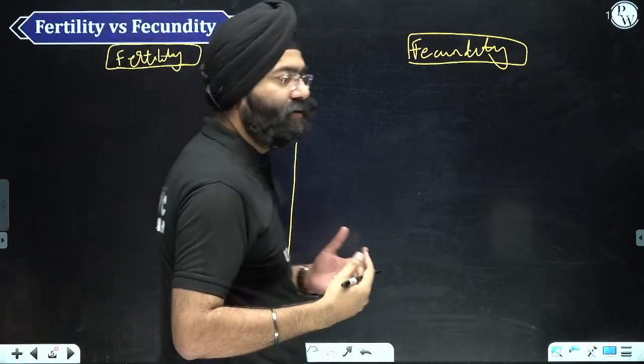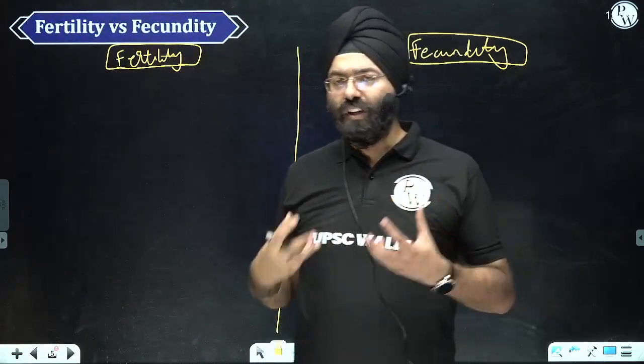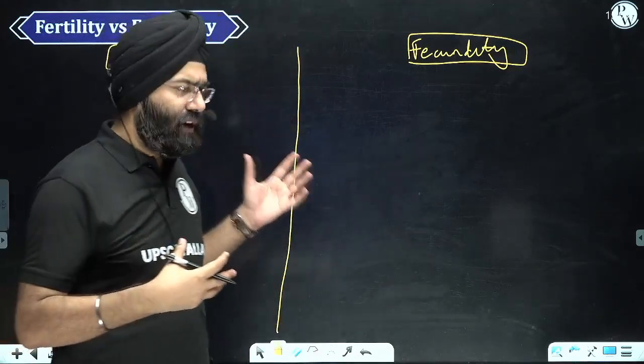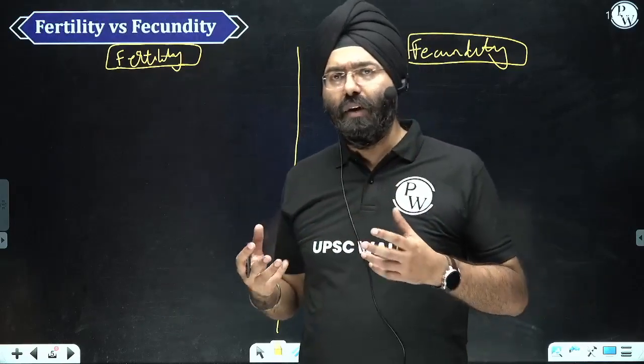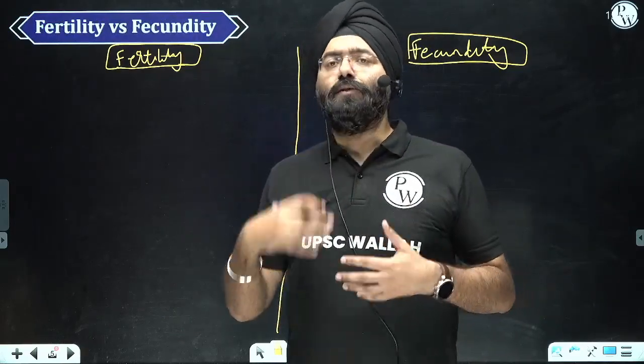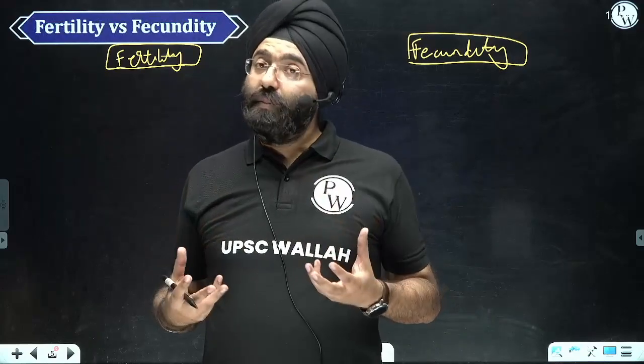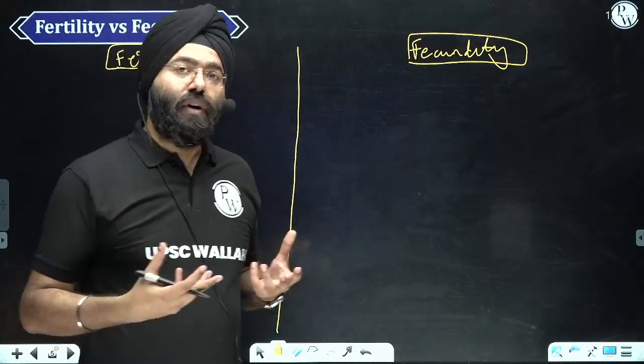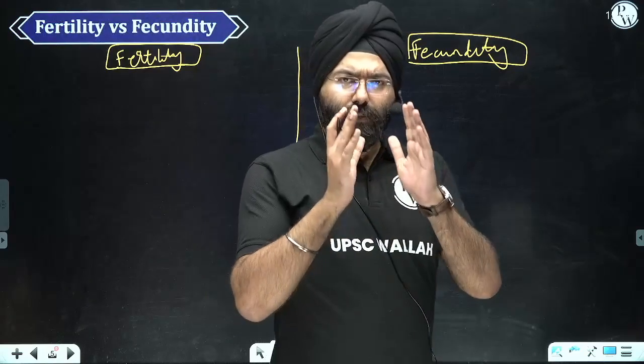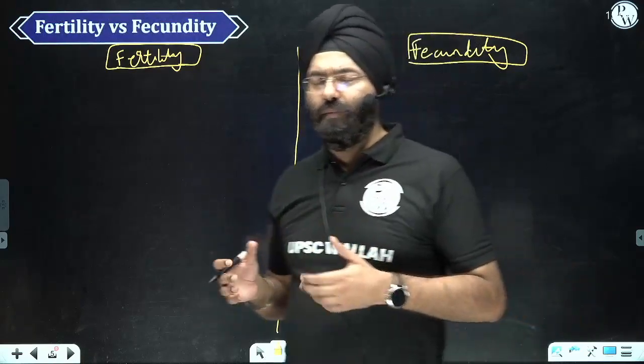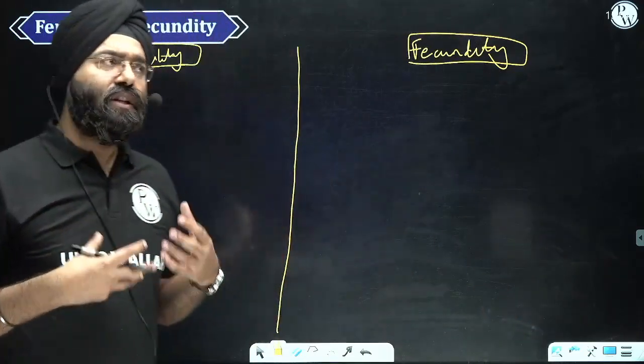What happens is, generally, this is a unique paper in itself, that it is very objective in nature, because this is a biological dimension, and even the cultural dimension would come. But if you write in a very objective manner, it's visible to the examiner, and once it's visible, the tendency of getting more marks definitely increases. So be clear, be precise when you're writing them, right? So let's begin with the differences.